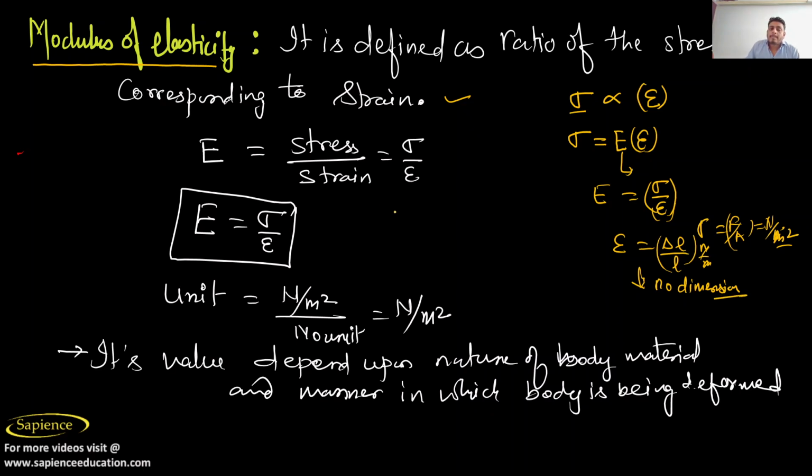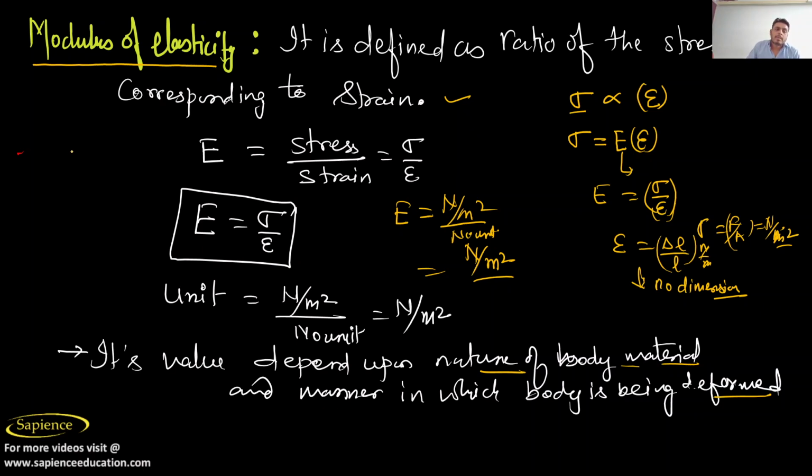So if you want to find the unit of a modulus of elasticity, stress is Newton per meter square divided by no unit. If there is no unit, you can just write that it has a unit of Newton per meter square. Okay. Now its value depends upon the nature of the body, of the material, and the manner in which the body is being deformed. Okay, so it not only depends upon the material of the body but also how the body is deformed.